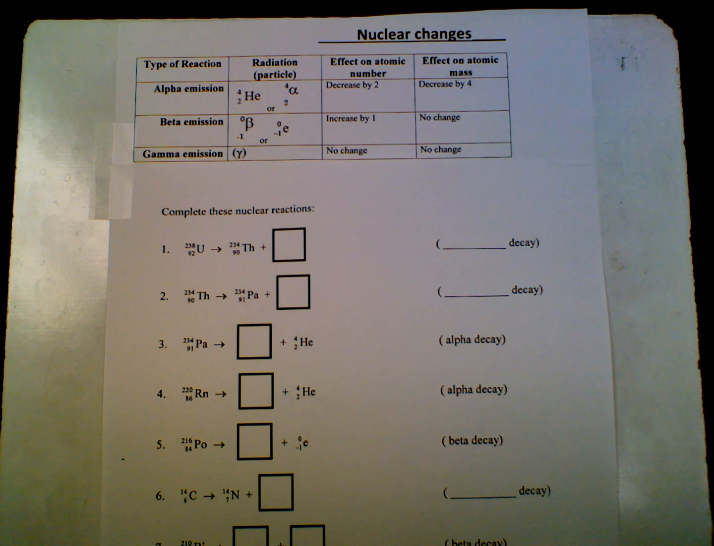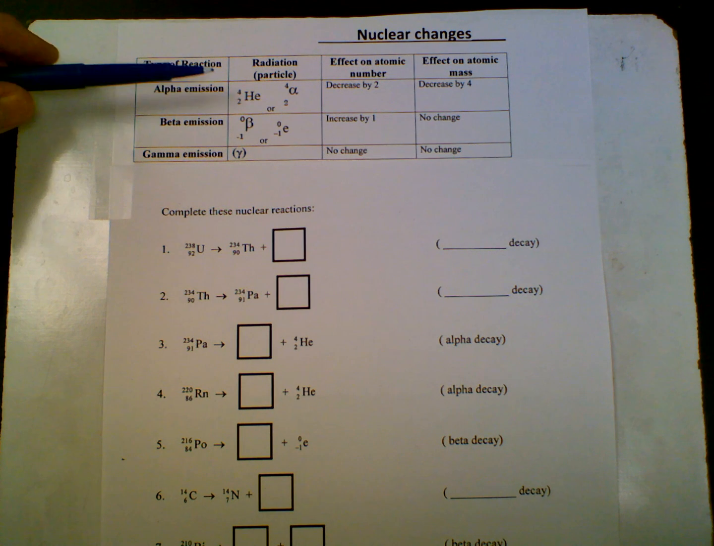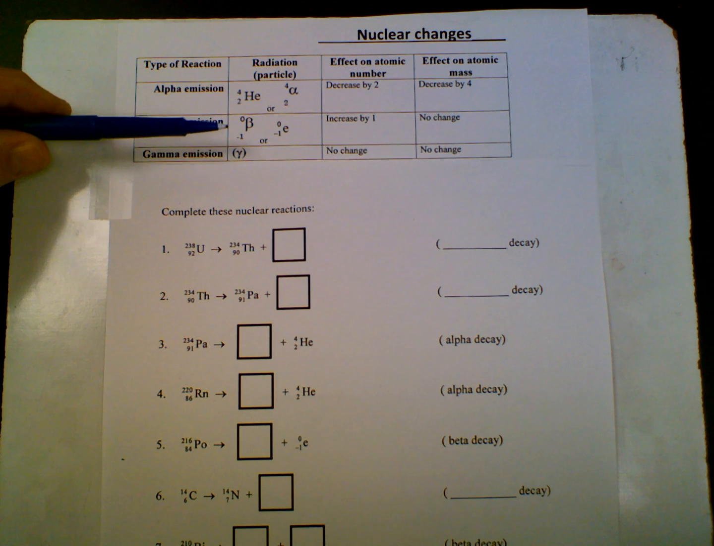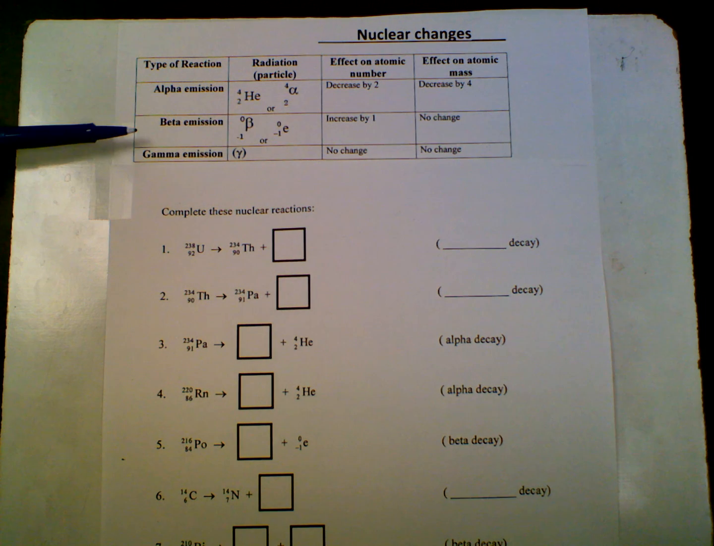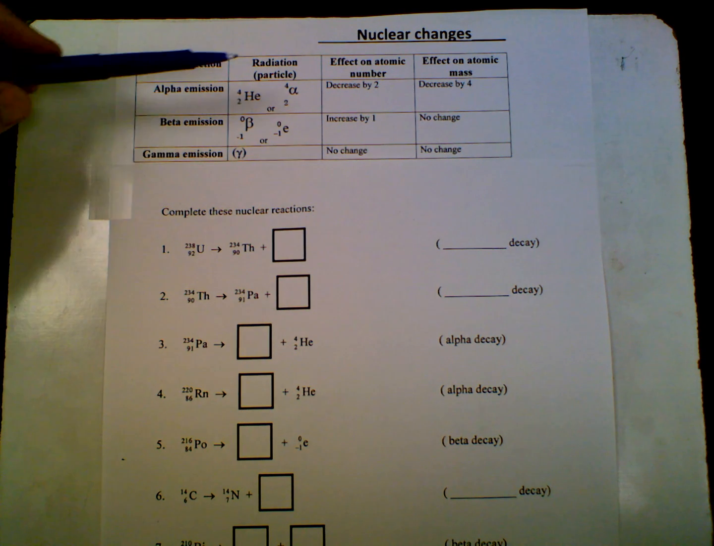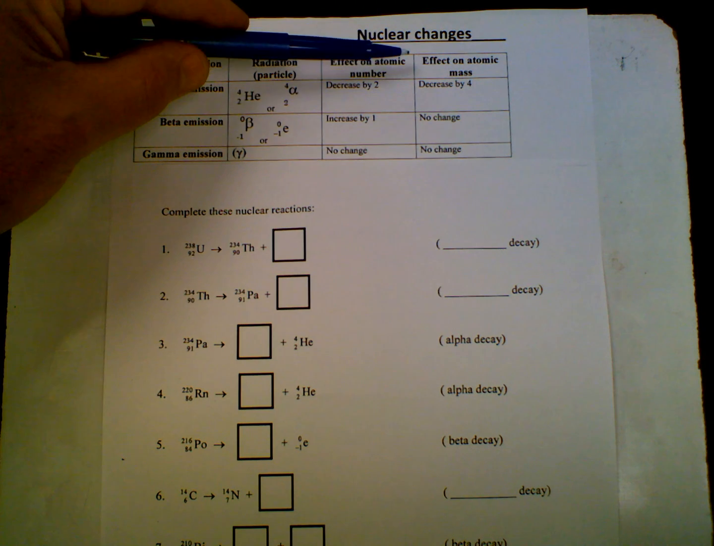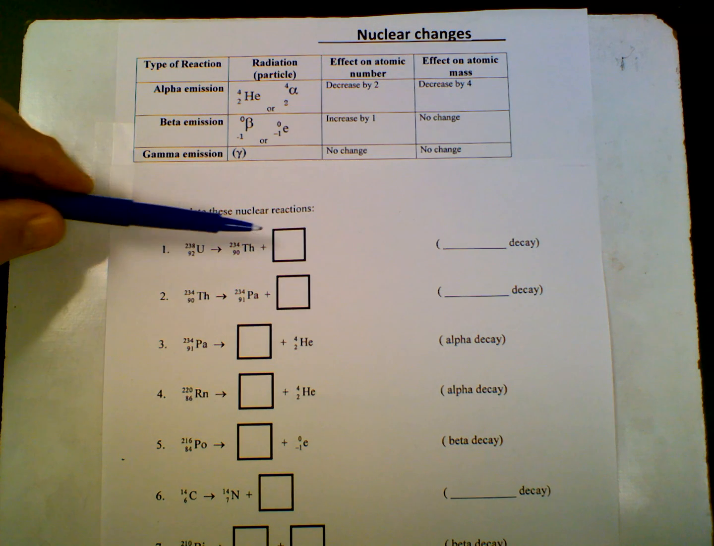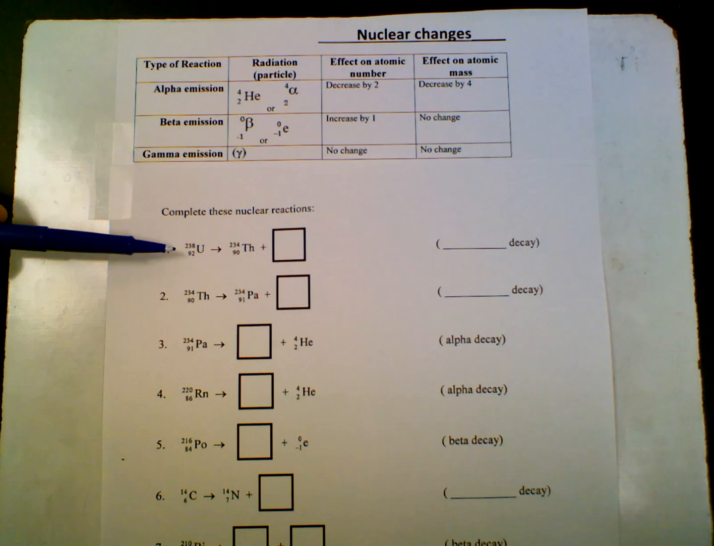I want to talk to you about how to balance nuclear decay equations. You can see a table at the top, and we have the three types of emission that we can have. We have alpha emission, which is the heaviest. It's basically the nucleus of a helium atom. We have beta emission, which is the lightest. It's basically an electron that comes flying out. And gamma emission is highly dangerous, but it's just energy. So what you'll see there is it has no effect on atomic number, no effect on atomic mass. It's just energy. What we see right here are called transmutations, things that happen when the nucleus changes.